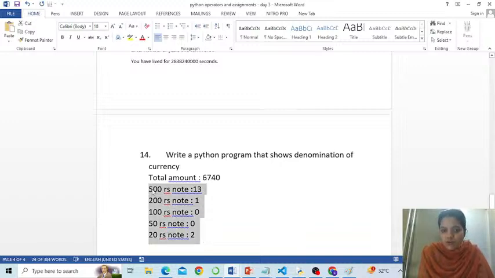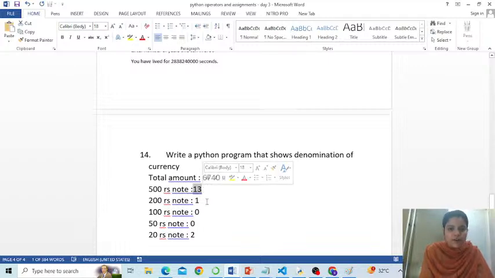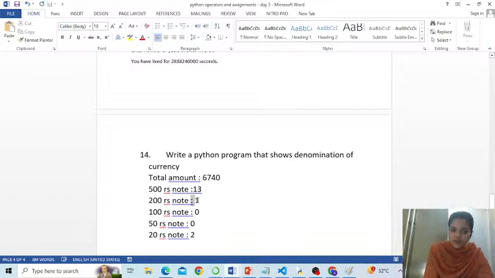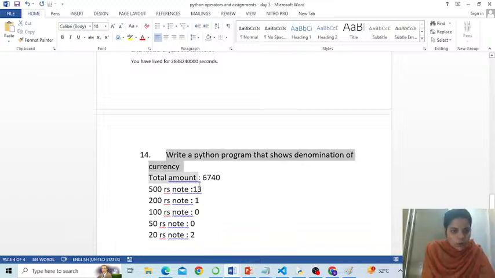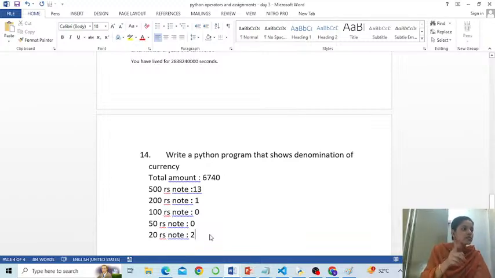Okay, considering 2000 rupee note is no longer in use, we start from 500 rupees note. Right? So for 6500, 13 500 rupees notes will be required. Is that okay? So after paying you 6500 rupees, I will be still left to give you 240 rupees, right? And for 240 rupees, 200 note will be required. 100 rupee, no notes. 50 rupees, no note. And finally 20 rupees, 2 notes will be required. Okay, so you try to code this program. This will require all arithmetic operators. Sometime you will take remainder. Sometime you will take floor division. Right? So keep in mind.